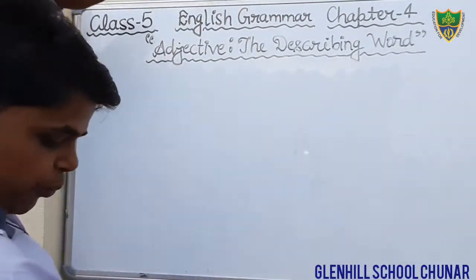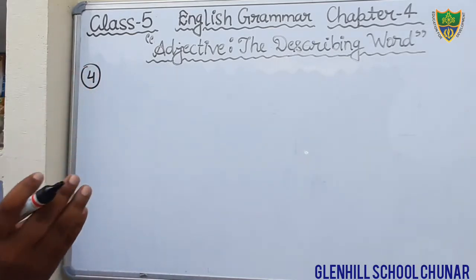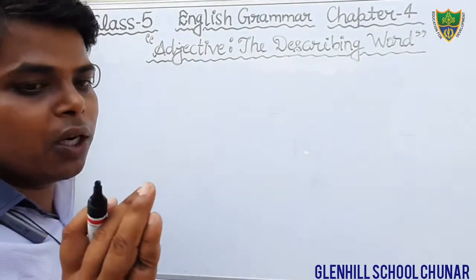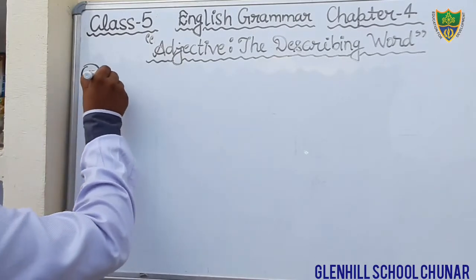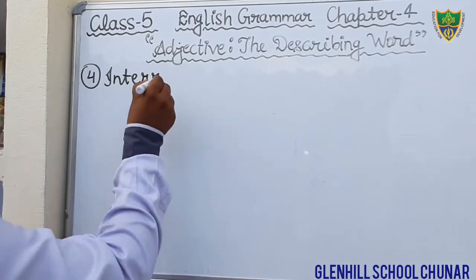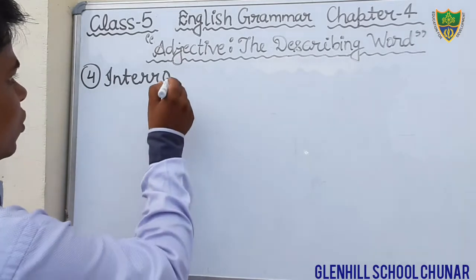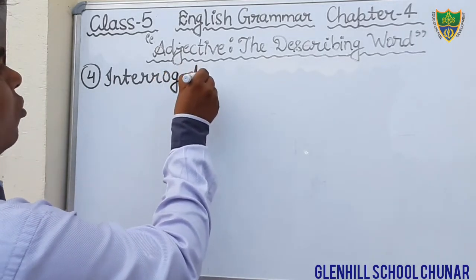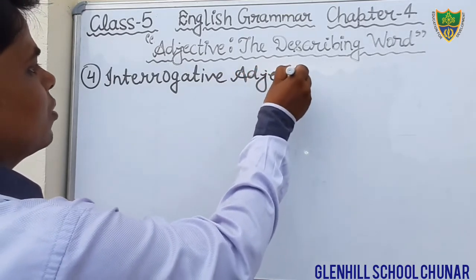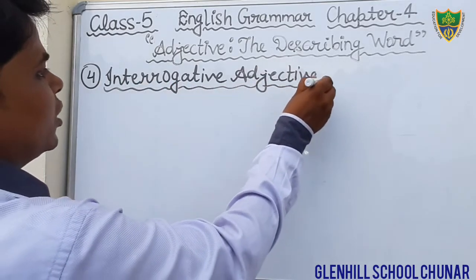Okay, so just put the heading. Number 4, up to 3 you have completed: adjective of quality, adjective of quantity, and adjective of number. And come to number 4, interrogative adjective. Just put the heading: Interrogative adjective.